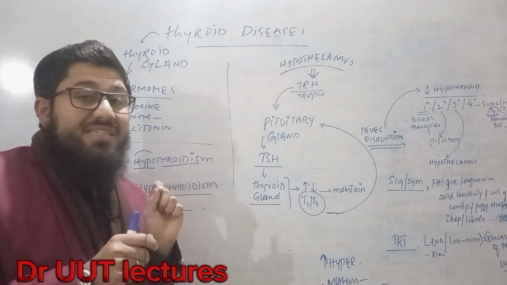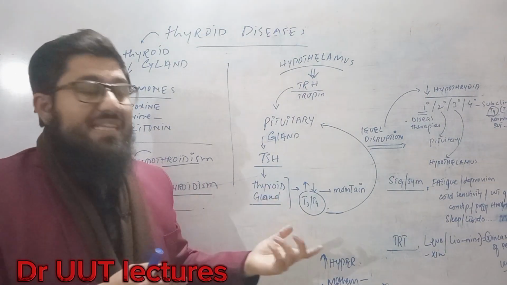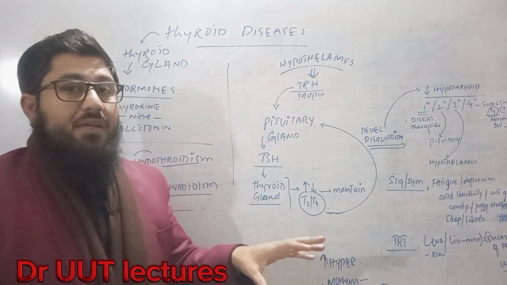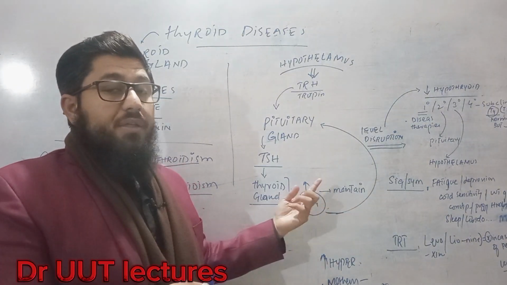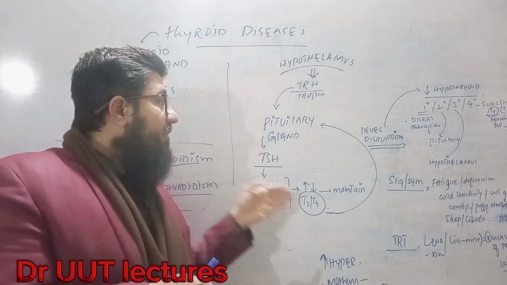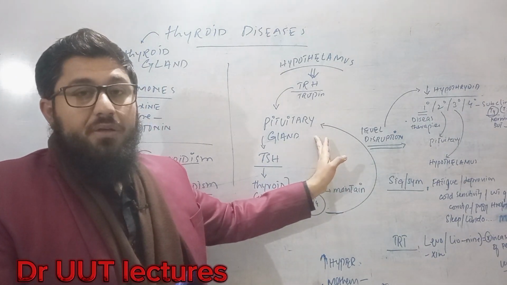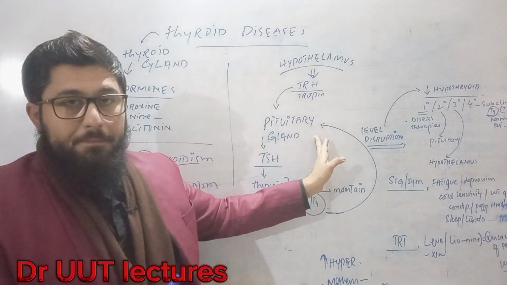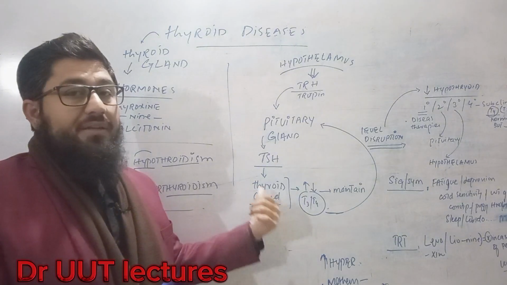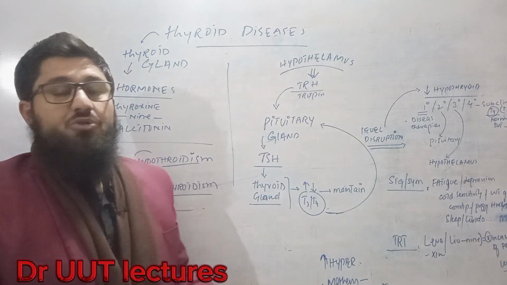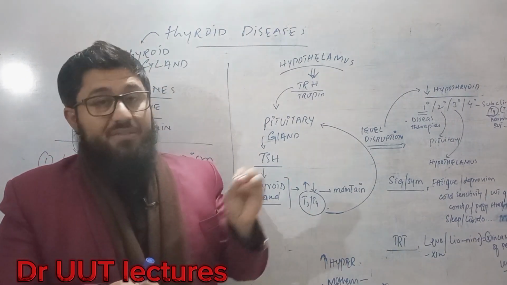Now when the thyroid gland is stimulated, it will awaken, and then it will start releasing T3 and T4 into the blood. Then what will happen? The released hormone concentration will move towards the pituitary gland and tell the pituitary gland, please stop it. Now I'm available in the blood to do my job. Okay, so then the pituitary gland will not release TSH, and then there is no thyroid gland stimulation. When there is no thyroid gland stimulation, there will be no release of T3 and T4.